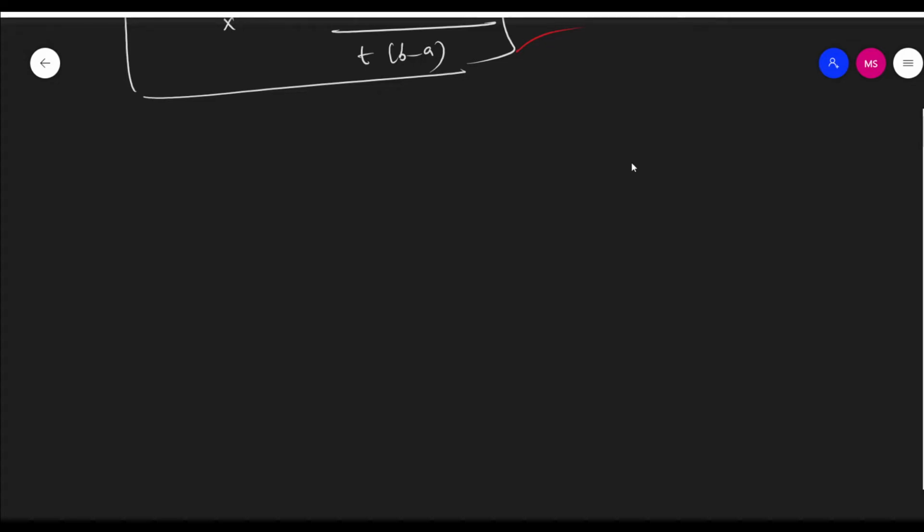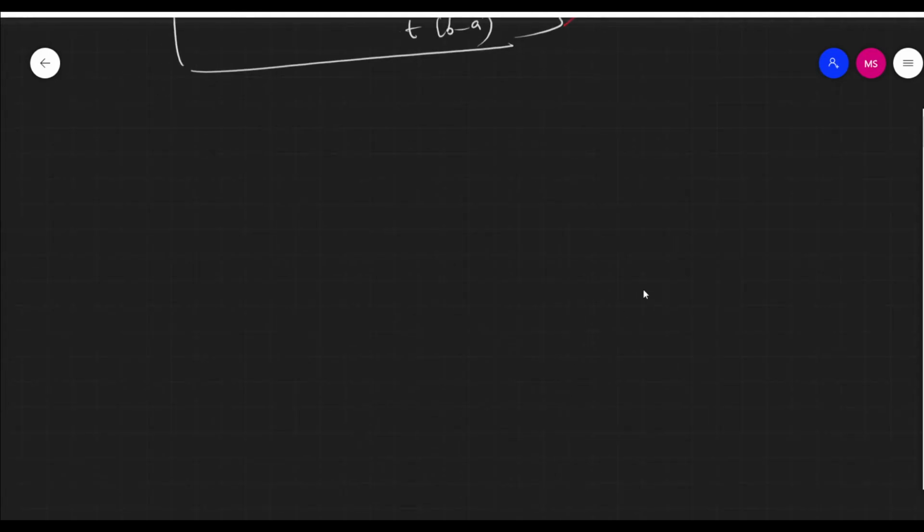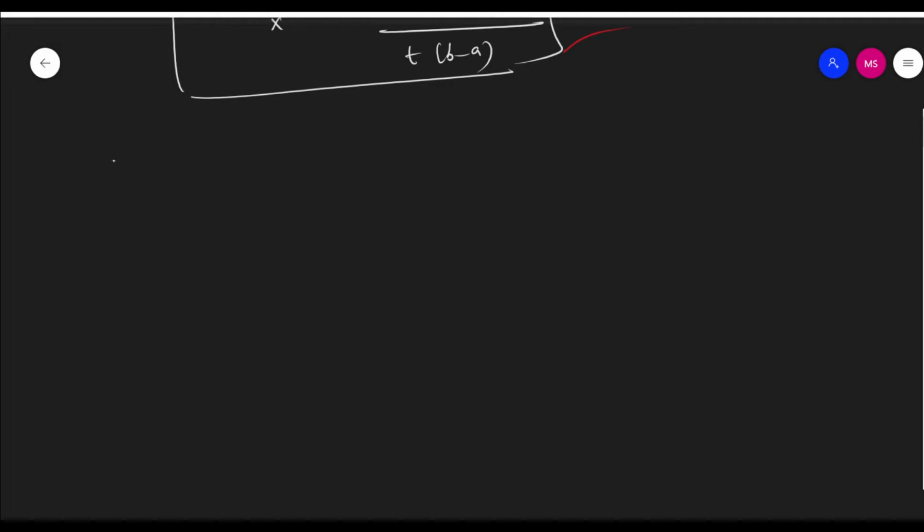Next one is the characteristic function of the rectangular distribution.